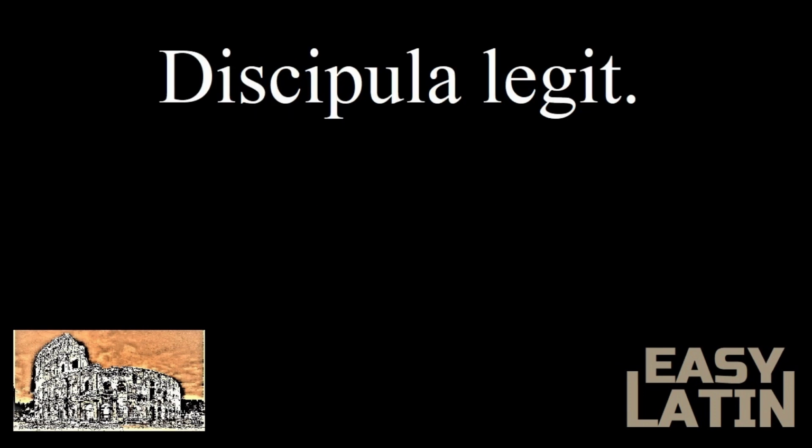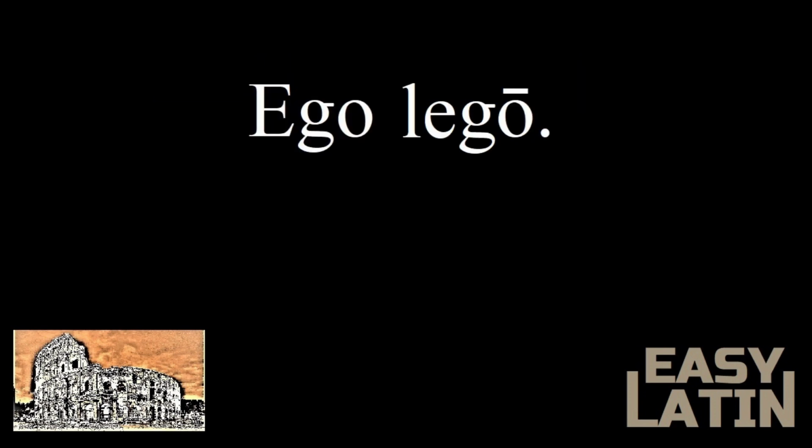Let's add another verb, discipula legit. When something is legible, we are able to read it. But notice that, just like the C in discipula, the G in Latin is always a hard sound. Can you guess how to say, I read? Ego lego.